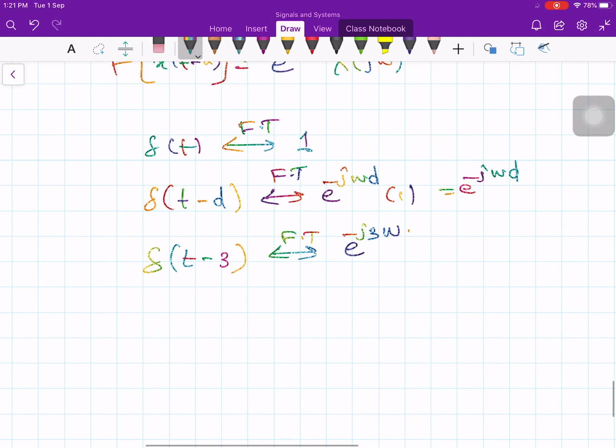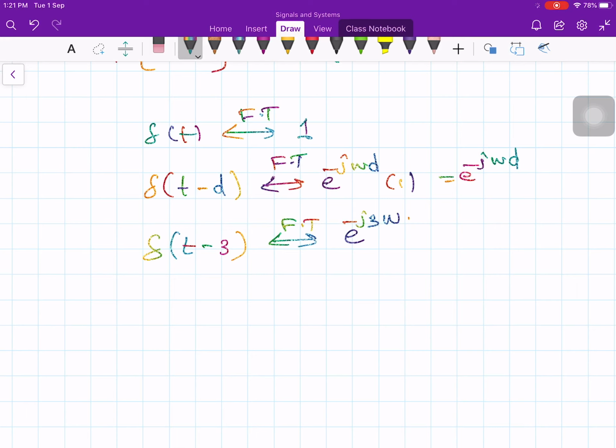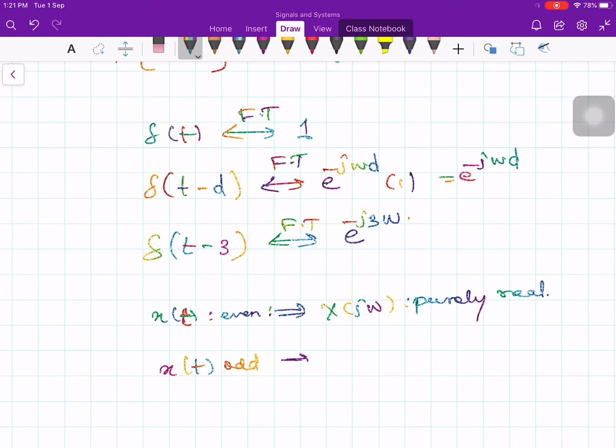Now in this lecture we discussed 2 properties. The first one is, if x of t is even, then its Fourier transform will be purely real. We have given an example and proved also. If x of t is odd, then its Fourier transform x of j omega will be purely imaginary.